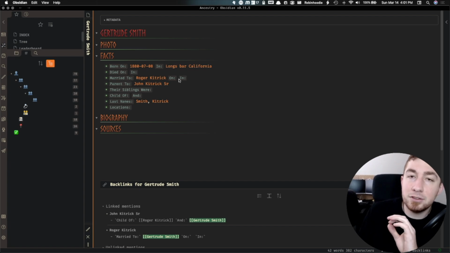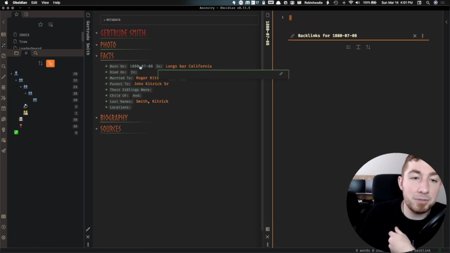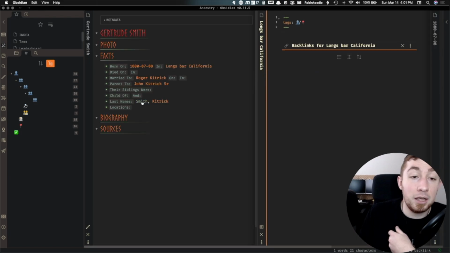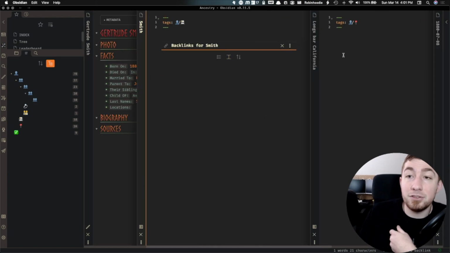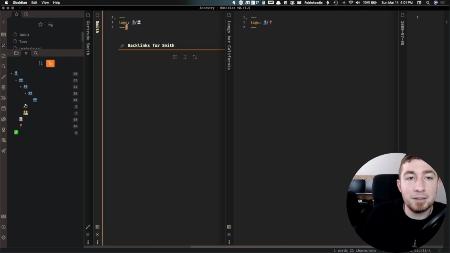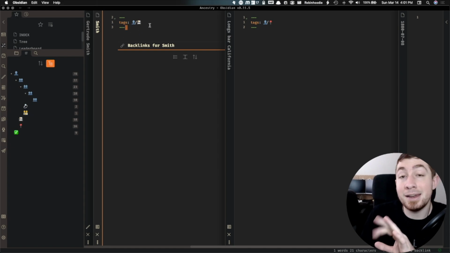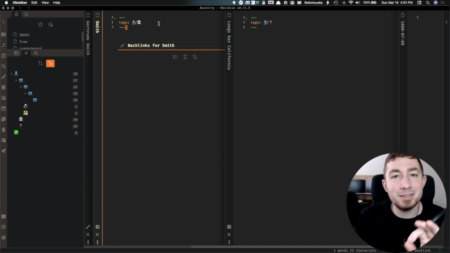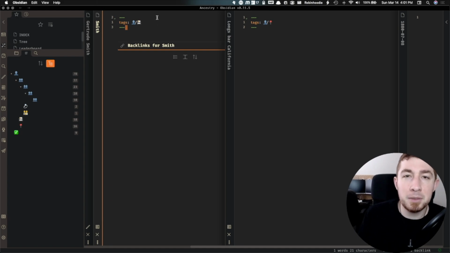Now, I've made links out of several different other things. I've got dates, I have locations, I have last names. And looking at each of these different types of things, if I open up the date, the location, and the last name, I have different pieces of metadata. So for last names, I have a particular tag. This actually shows me name files. This way you can easily see all the different names that family members might have.